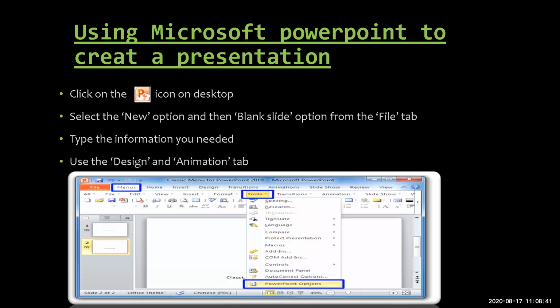Animation tab is for applying various effects to the content, like the content appearing bouncing, swirling, or turning. Like that, you can add animations to the pictures also, or to the words also.